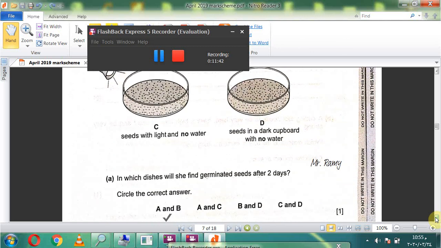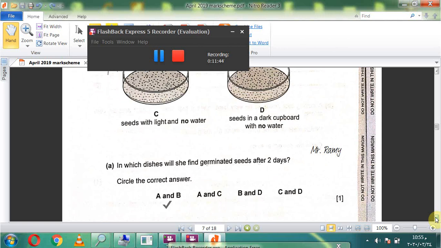In which dishes will she find germinated seeds after 2 days? A and B. Why? Seeds here for germination only need oxygen and water and a suitable medium, soil, and oxygen for respiration and water.